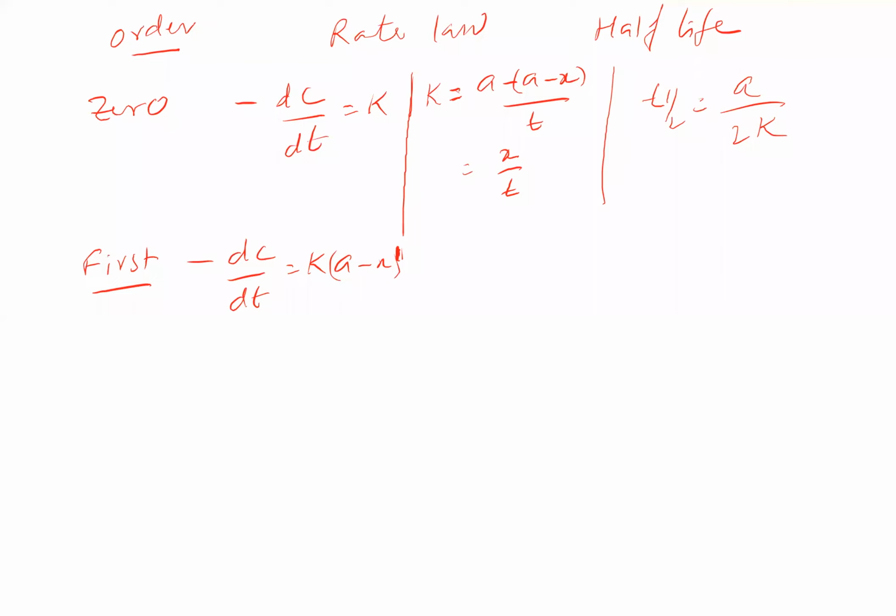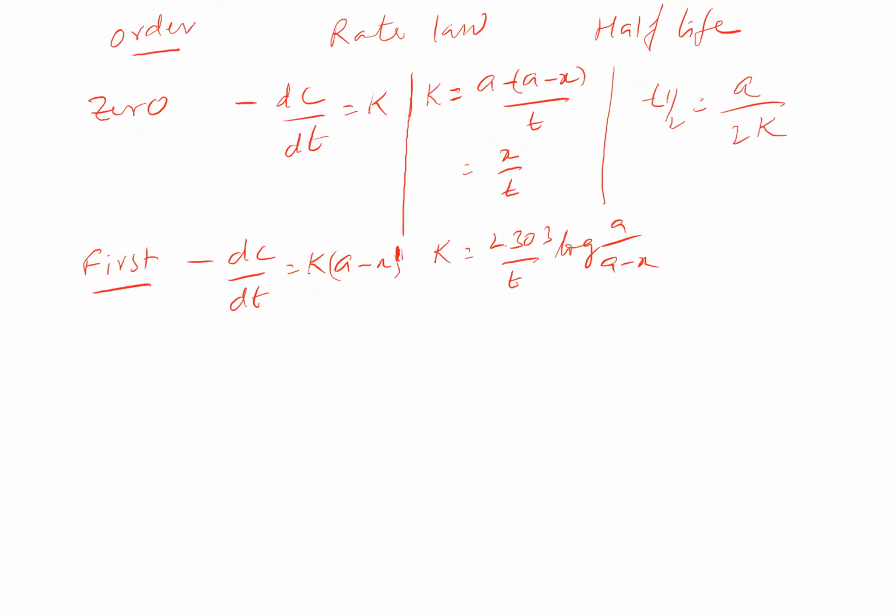If you derive the expression, you get k equals 2.303 by t log of a by (a minus x). a is taken as initial concentration, a minus x as final concentration. You can write a naught by a also, with capital a naught used for initial concentration, and similarly r naught by r also, with r naught as initial concentration.